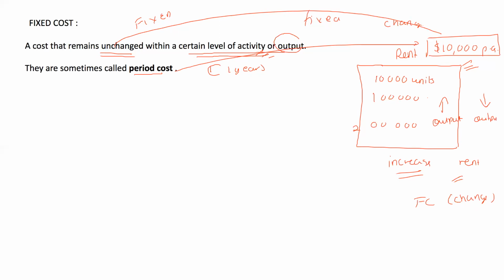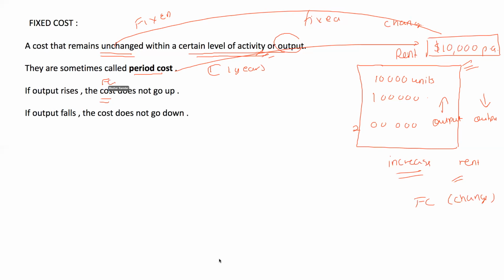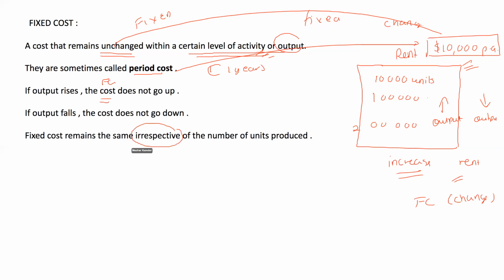If the output rises, the cost does not go up. We are talking about fixed cost. If the output falls, my fixed cost will not go down. Fixed costs will remain the same, irrespective of the number of units that I produce. You produce 1 unit, 2 units, 3 units, 10,000 units, it does not matter.